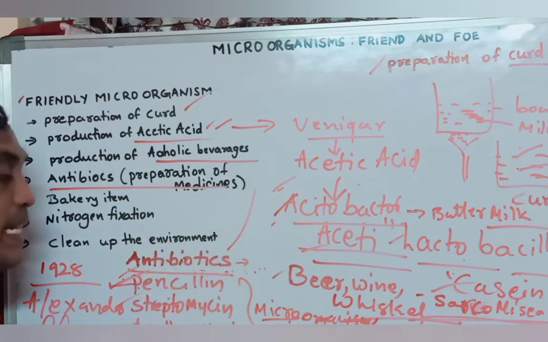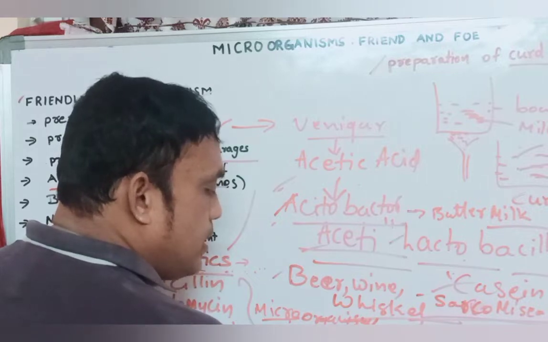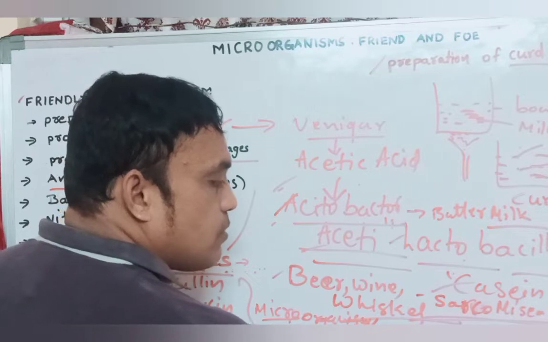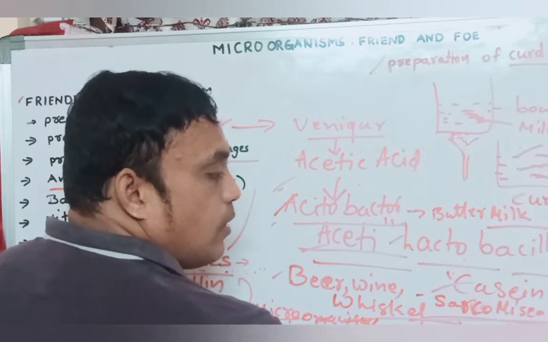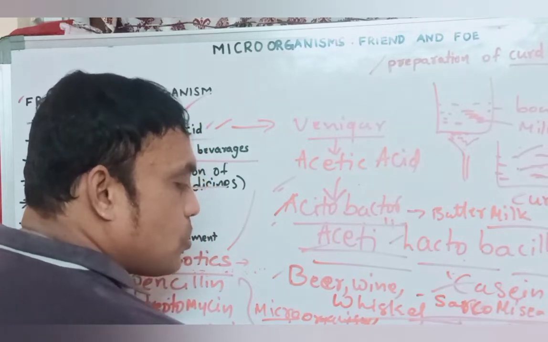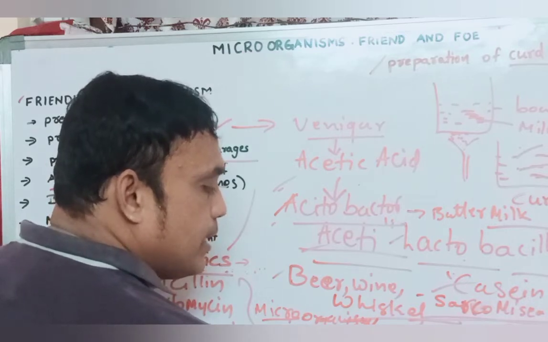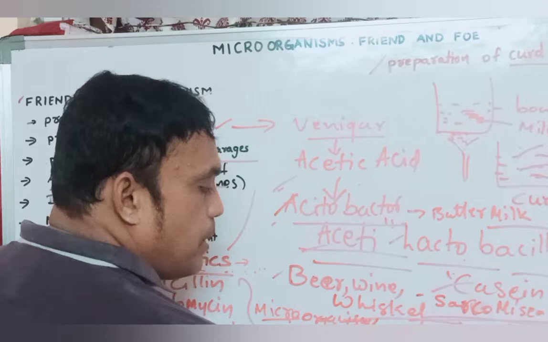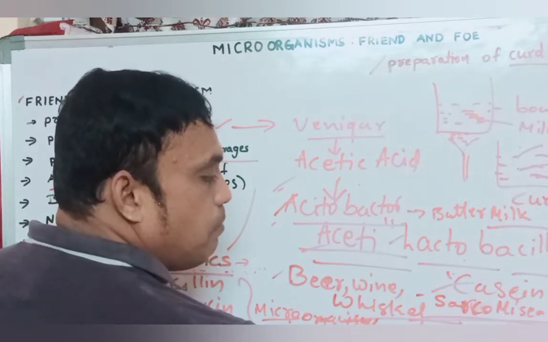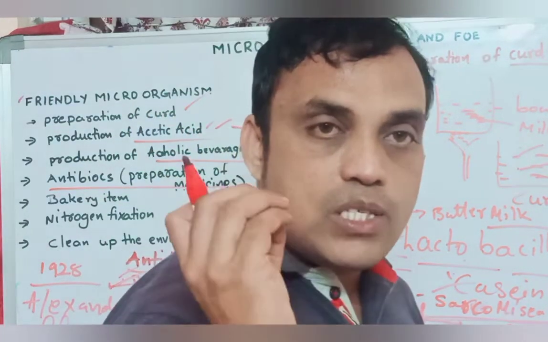The fungus name is Penicillium notatum. This is what? Fungus. Fungus is what? Microorganism. This microorganism is useful to kill bacteria. So by using Penicillium notatum, they prepared what? Penicillin. What is penicillin? Antibiotic. This antibiotic is prepared by what? Penicillium notatum. Penicillium notatum is what? Fungus. Fungus is what? Microorganism.